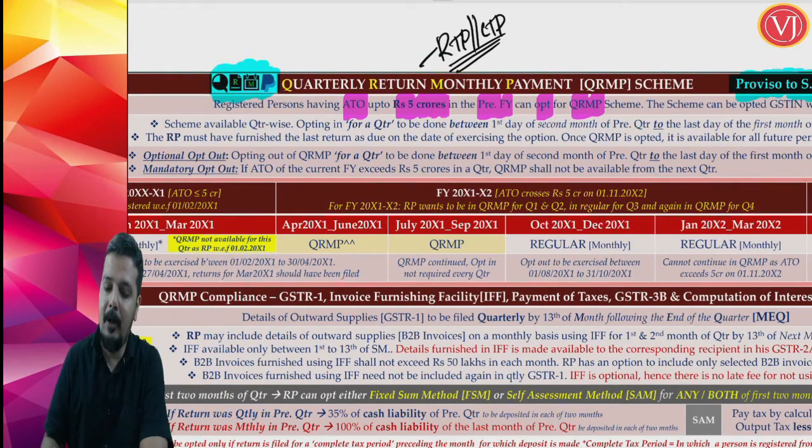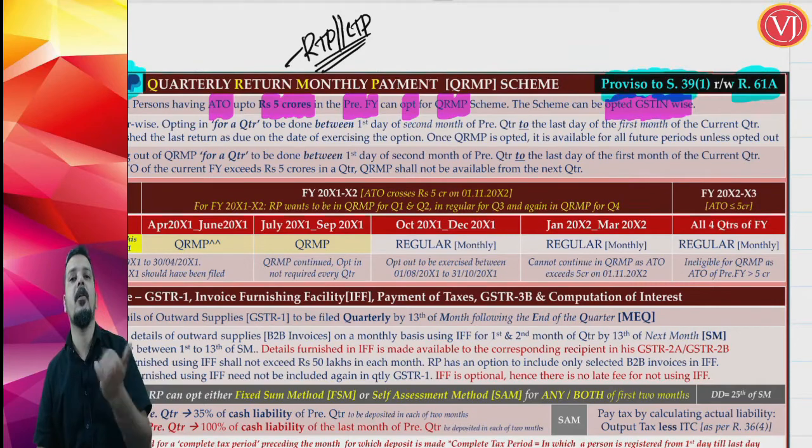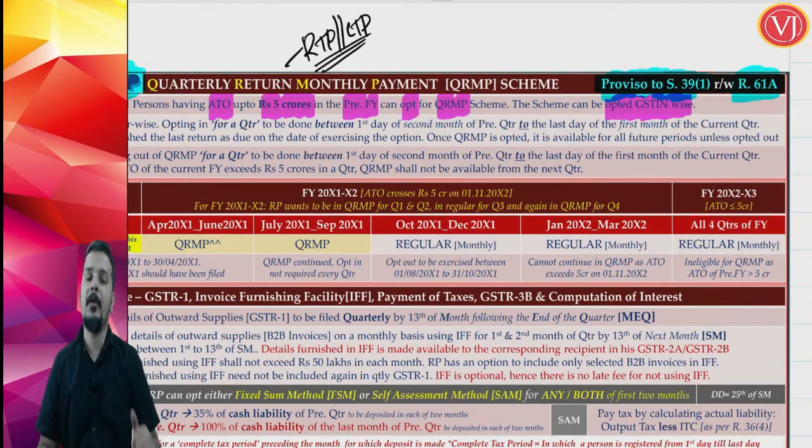And this scheme can be opted GSTN wise. Now what it means is, if at all you have multiple GST numbers, in one GST number you can go for MRMP scheme, in another GST number you can go for QRMP scheme.